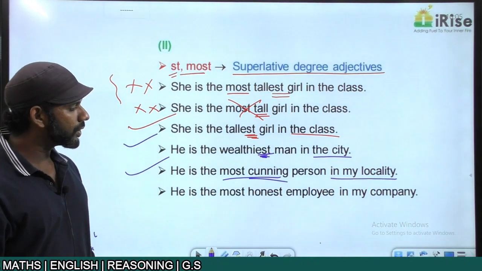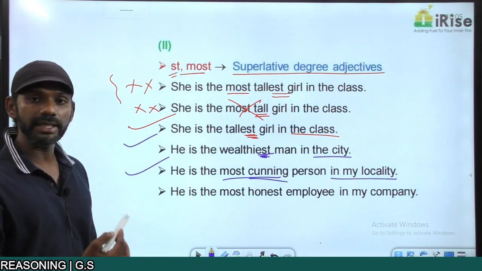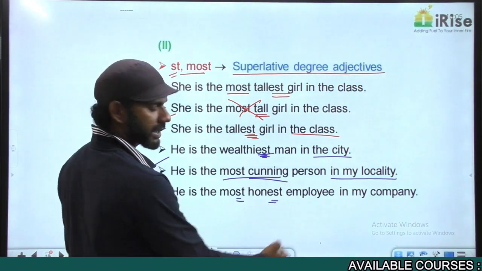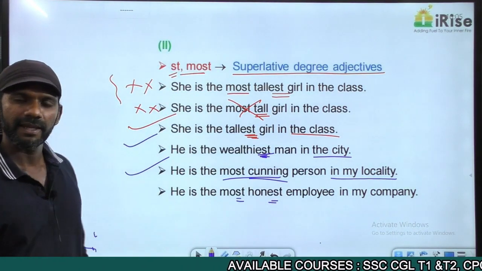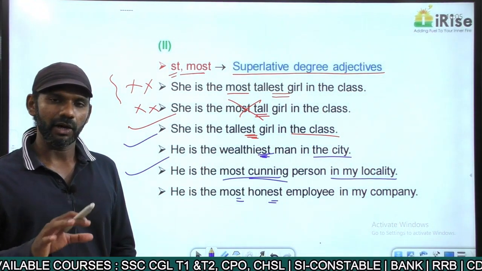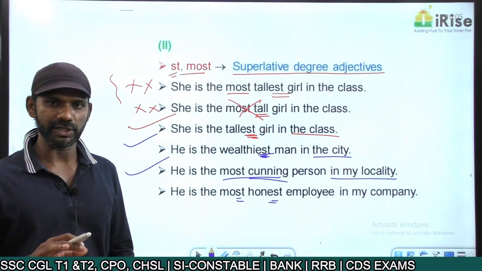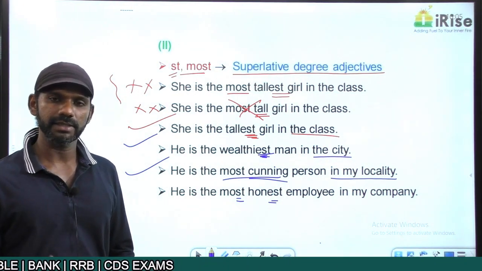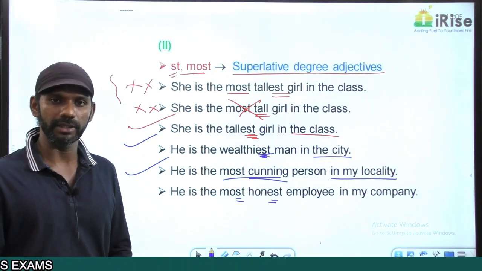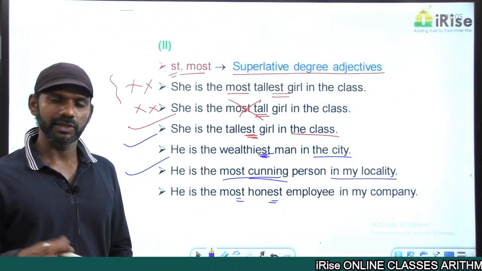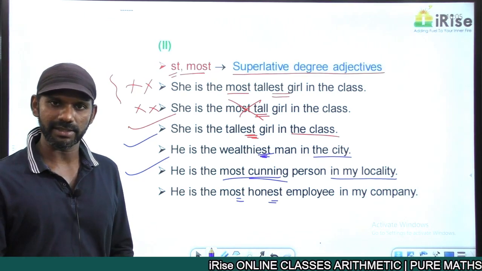"He is the most honest employee in my company." Is most honest a correct usage or a wrong usage? Honest is a positive degree adjective. Honest is not a superlative degree adjective. Now, we cannot add "-er" to honest, so the comparative form becomes more honest. We cannot add "-st" to honest, nothing like honestest. So the superlative degree is most honest.